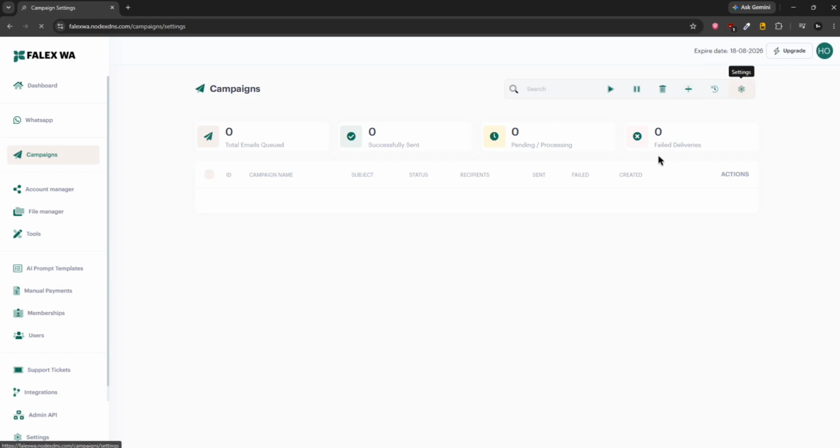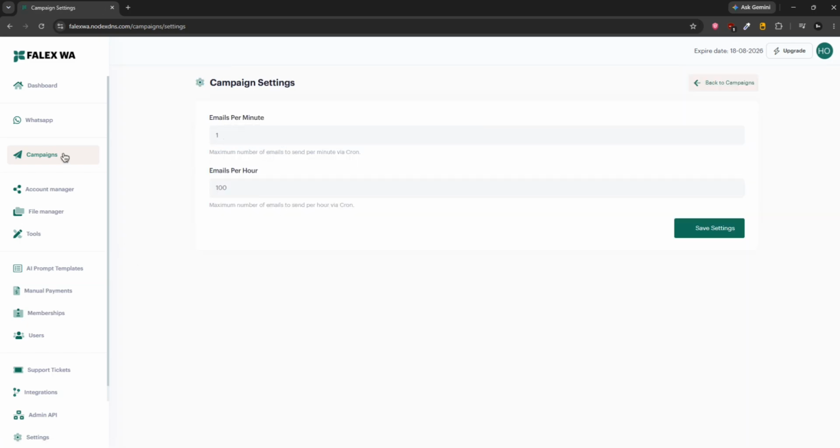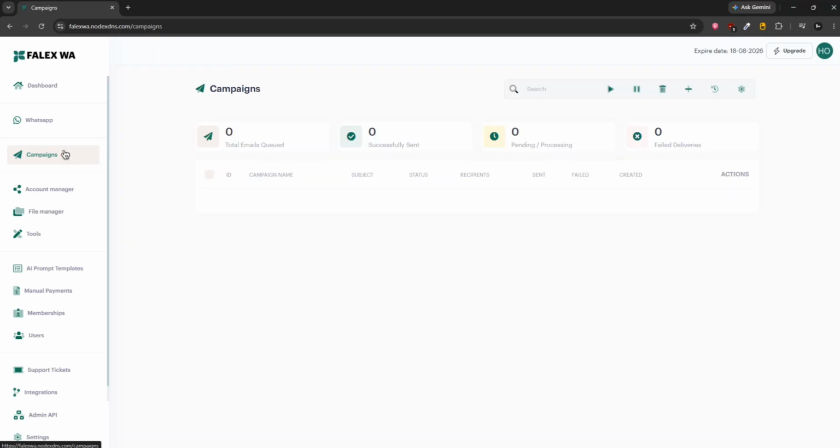Also, you can go to the settings and add here rate limiting to protect your server IPs on the email server, so this will be helpful. You can find all the details.